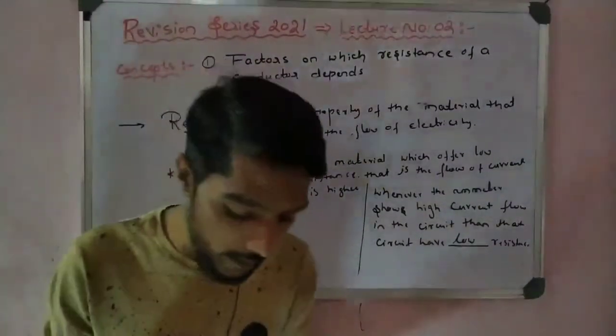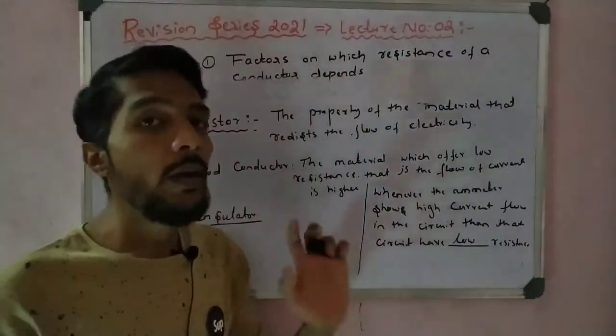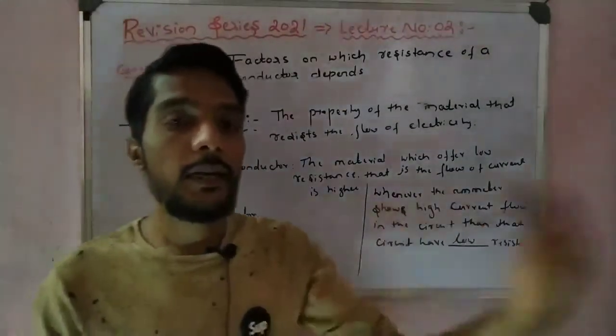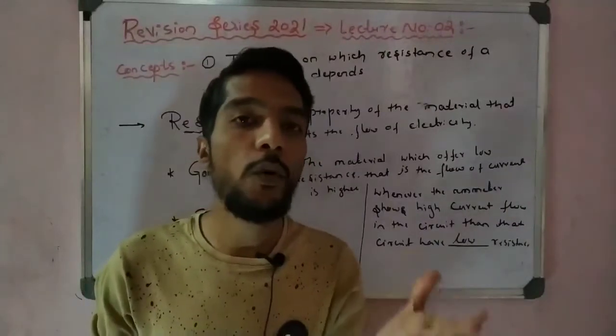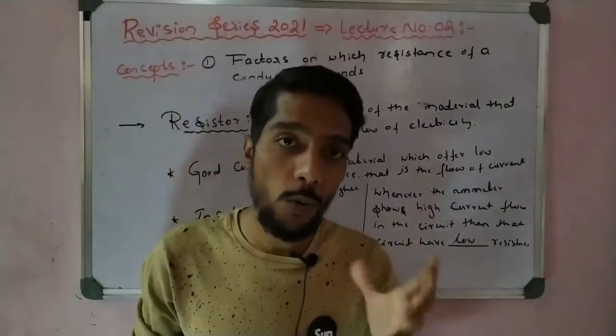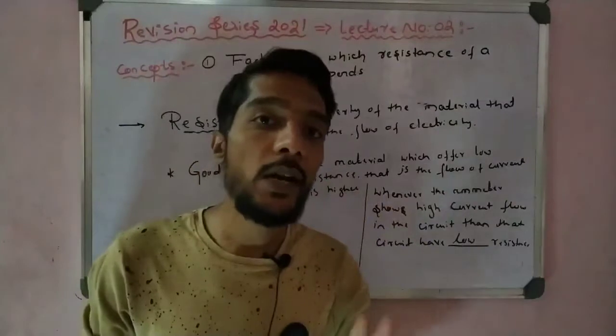That is very important, and it may be asked in the examination. To remember: whenever your ammeter reading shows a higher current flow, it means there is low resistance.